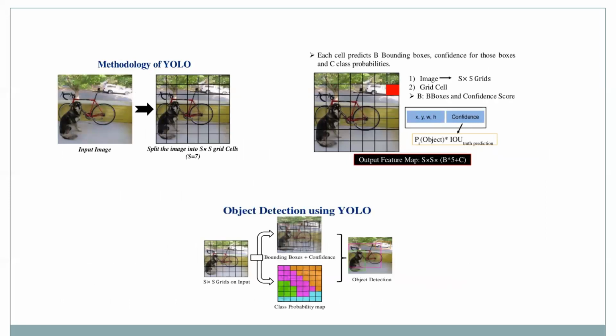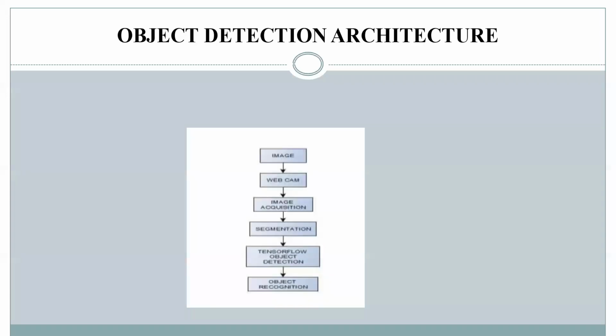So this is the methodology. First the input image is taken. It is divided into S by S grids, and the S by S grids have grid cells, and each grid cell has the confidence level, IOU threshold score, and ground truth prediction score. Each S by S cell has bounding boxes as well as confidence, and based on the confidence and the probability, the object is detected; whichever has the highest confidence is detected first. So this is how an object detection architecture works.